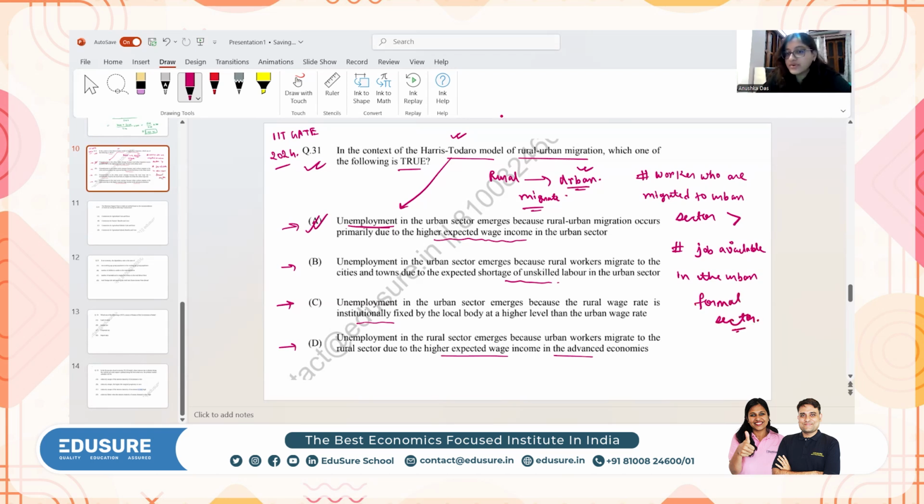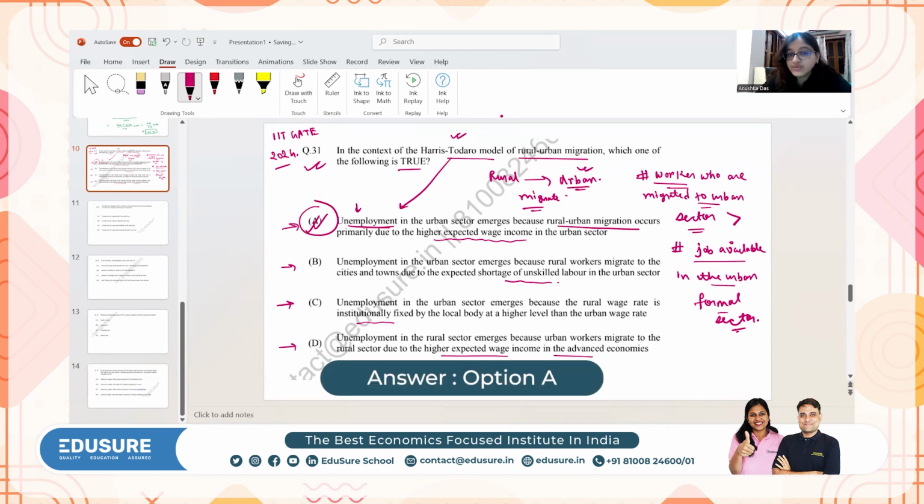So when the number of migrant workers from the rural sector to the urban sector exceeds the total number of jobs available in the urban formal sector, then this unemployment will take place. So option A is your right answer, that unemployment emerges because the rural-urban migration occurs due to the higher expected wage income in the urban sector. And A is your answer for this question.